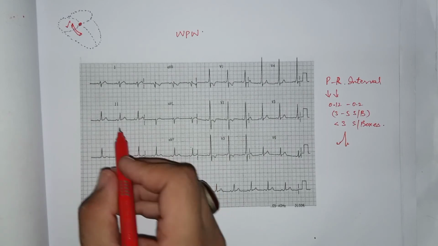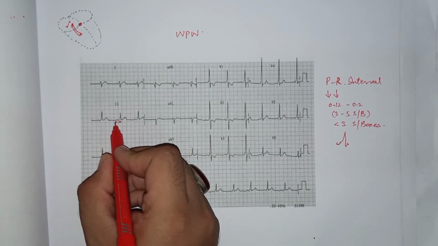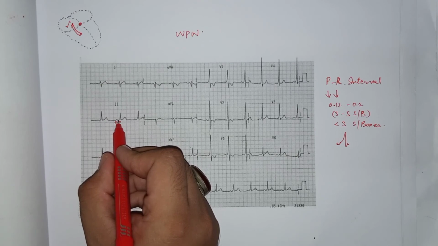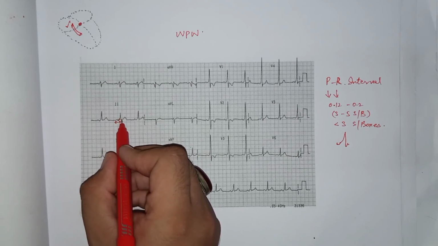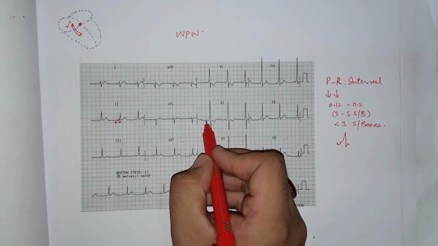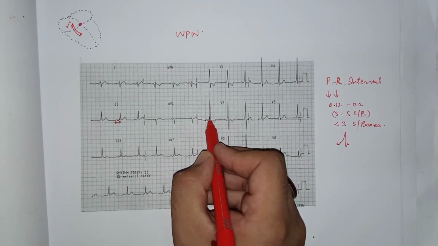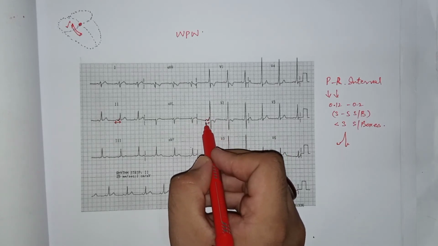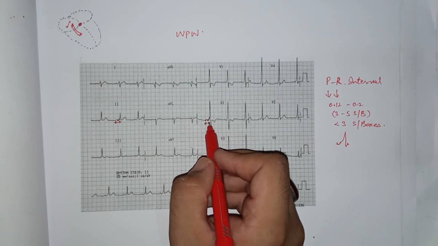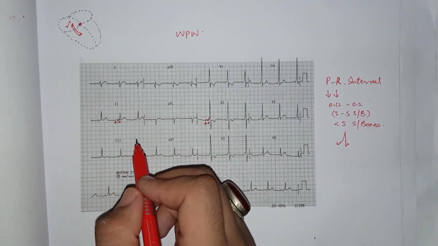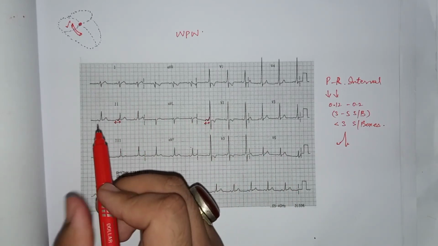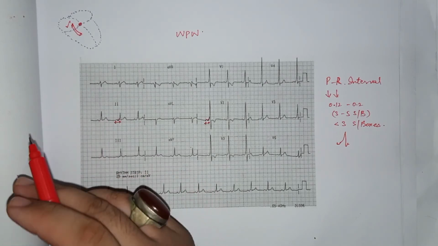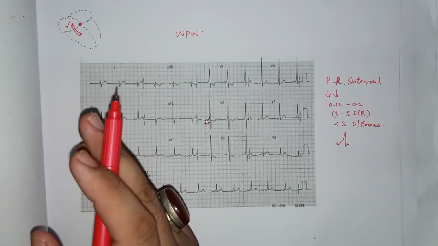Now look at this ECG. There is a reduced PR interval duration: a P wave, then this is the delta wave, and then the QRS complex. Look at this pattern. There is a P wave and then a sudden upward deflection, that is the delta wave, and then the QRS complex, and a reduced PR interval duration because of no AV nodal delay and because of the abnormal pathway created between the atria and the ventricle, which causes premature ventricular excitation. So this was all about the atrial and supraventricular tachyarrhythmias.